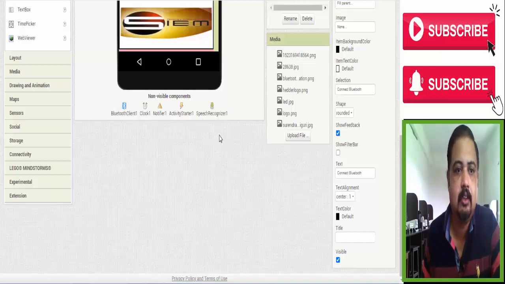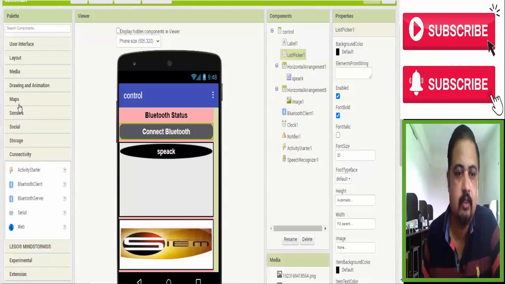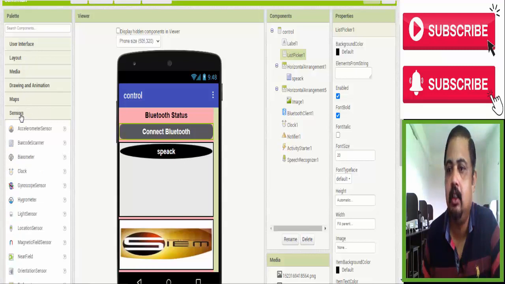From where we got this Bluetooth item, under connectivity you go, activity starter, Bluetooth client, Bluetooth server you can get, and clock you can get from, one second, that is the sensors, so that clock you can get from over here. So in that way you can get everything.